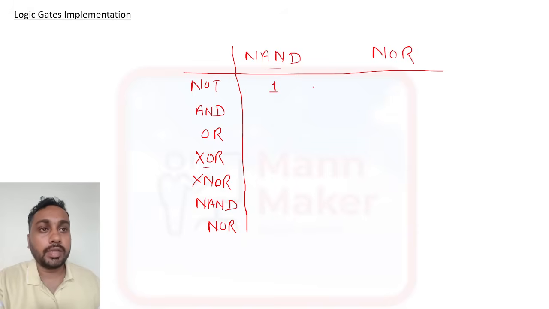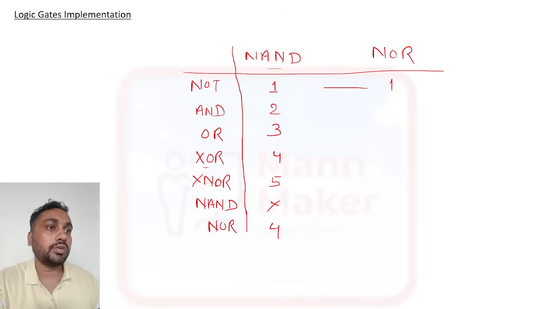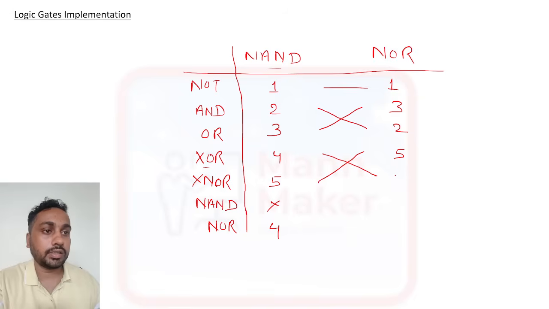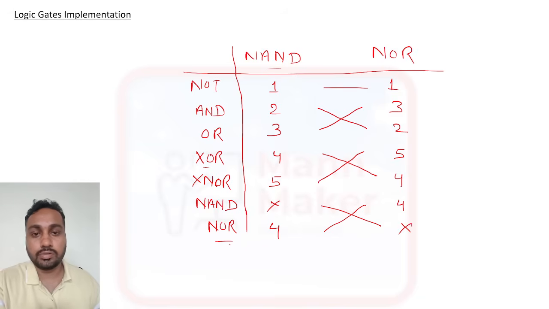For NOT gate it will be always 1, then 2, then 3, then 4, then 5, and NAND is there, so NAND we can't design using NAND, and it will be 4. Okay, just remember this thing. Now what you need to do, you need to put 1 here, and now you need to do a cross. This 3 will go here and 2 will come here. Now again you need to make a cross: this 5 will come here, this 4 will come here. Again same thing, you need to make a cross here, this 4 will become here.